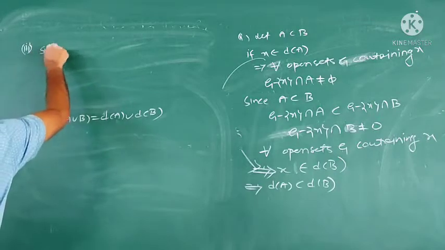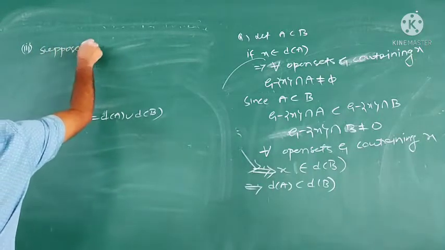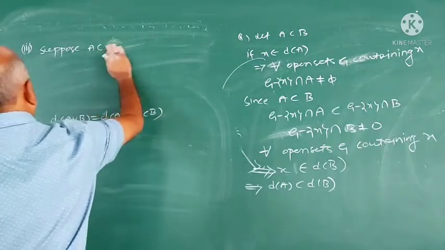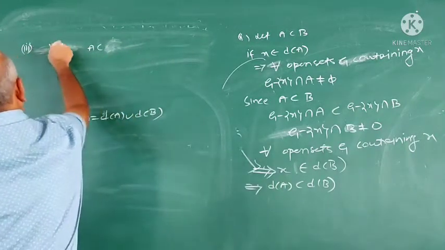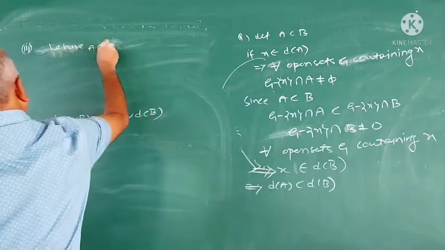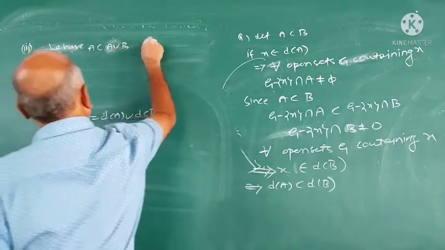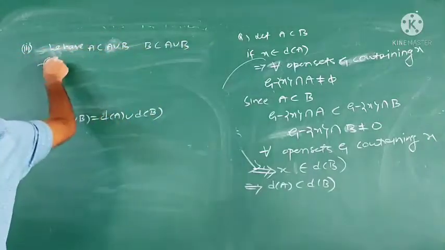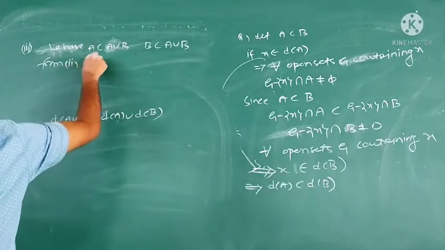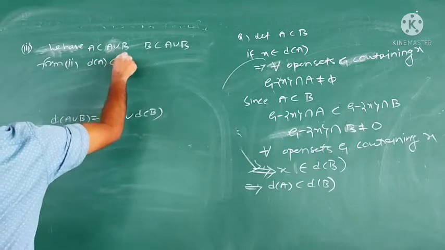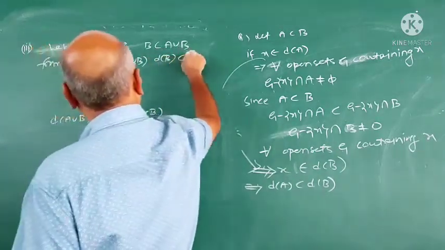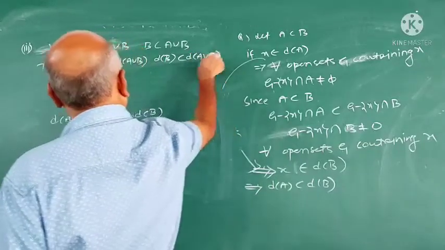First part. We have A is contained in A union B, B is contained in A union B. From this, it implies D of A is contained in D of (A union B), and D of B is contained in D of (A union B).